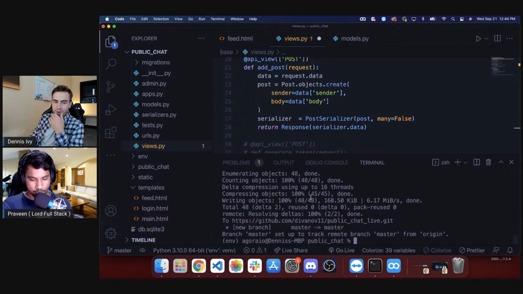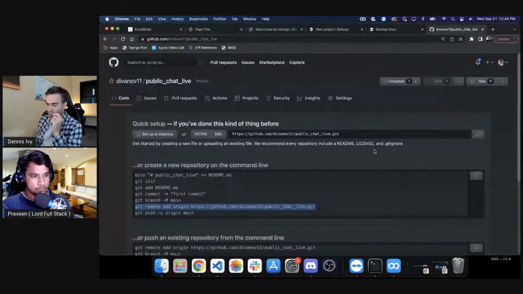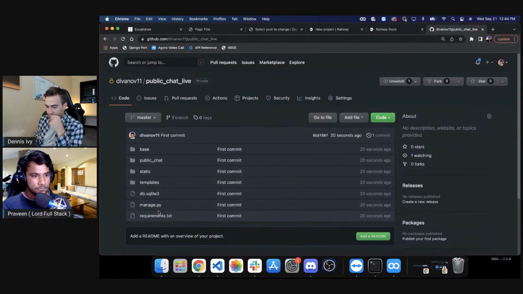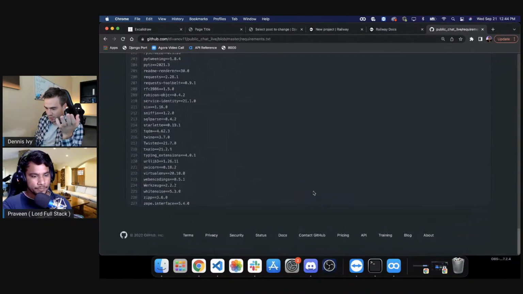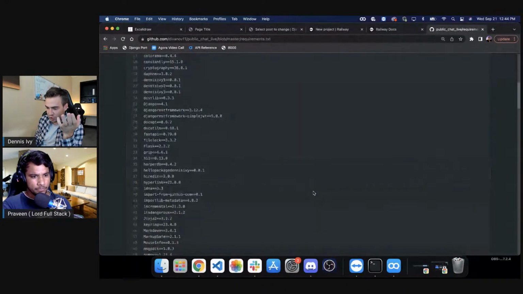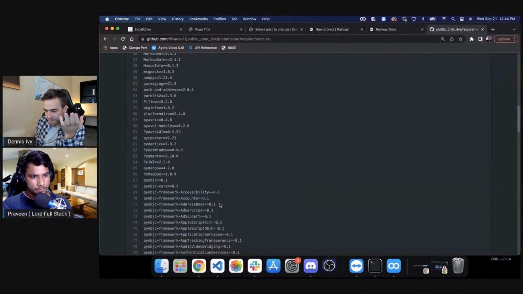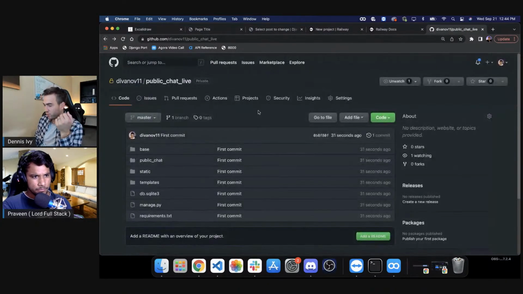So I've only transferred a project from Heroku to Railway, so I've got to see what Railway requires. I'm not sure if it requires a Procfile or anything like that, so I've got to double check that. But we do have a requirements.txt file, which unfortunately has just a crap ton of information. What is this? Yeah, I don't even know half these packages, but we should be fine here.